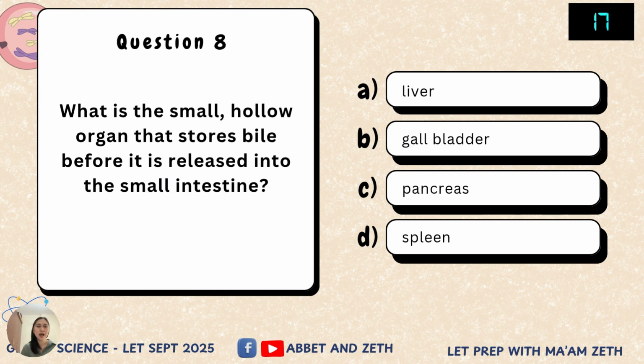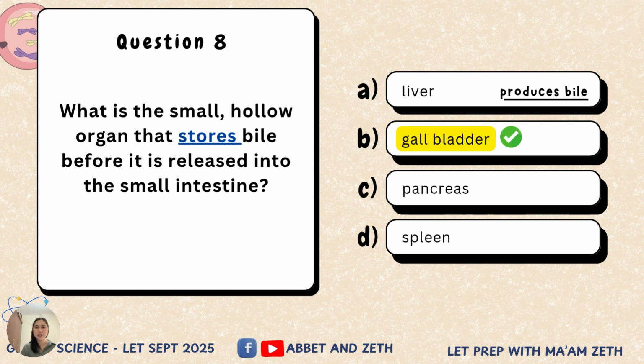What is the small hollow organ that stores bile before it is released into the small intestine? The answer is gallbladder. Okay. Baka may mga nalito, no? Kasi the question is which organ stores? So it is the gallbladder. But if you are asked what produces bile, your answer would be liver. Okay, again, liver produces bile, gallbladder stores the bile. Okay, I hope it's clear.